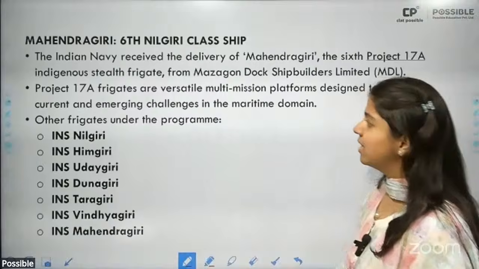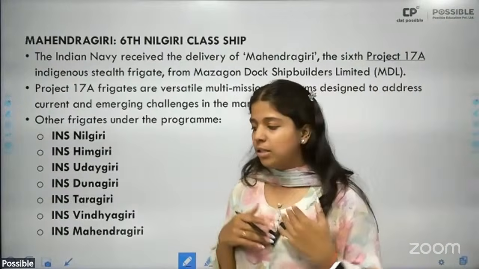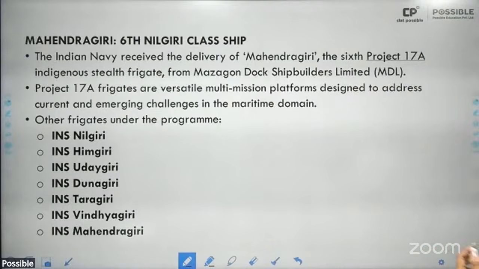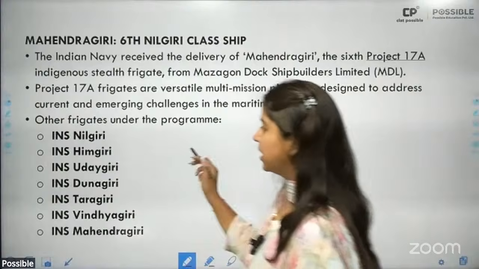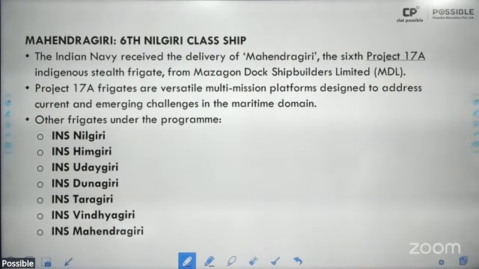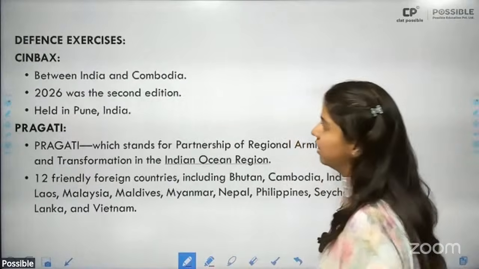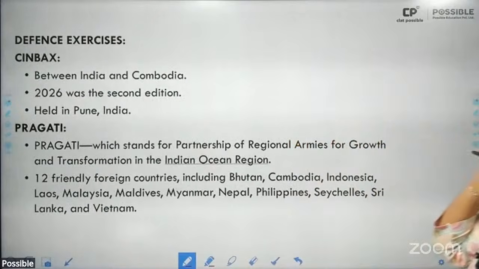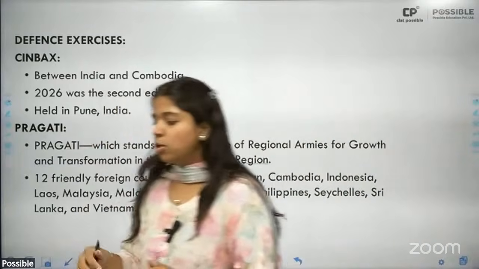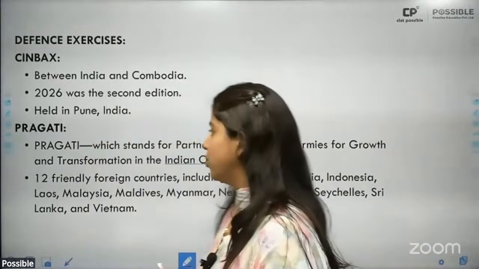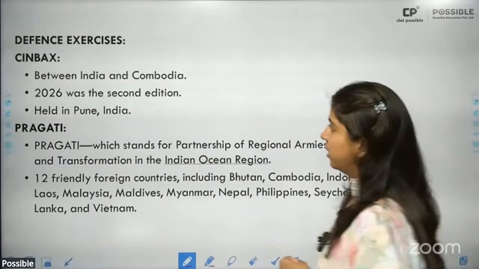All right. Then next is defense. Mahendragiri, the 6th Nilgiri class ship, has been delivered to the Indian Navy. Under the Nilgiri class, we have 6 other frigates: Nilgiri, Himgiri, Udaygiri, Dunagiri, Tadagiri, Vindhyagiri, and Mahendragiri. Then defense exercises that were in the news: Sinbax, which is between India and Cambodia. Pragati is a 12-nation military exercise which India hosted, and all of these countries participated in it.